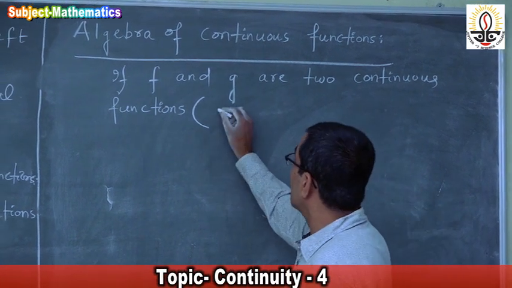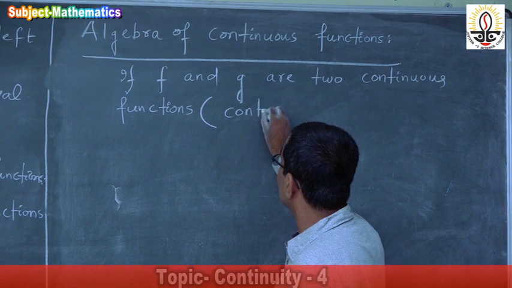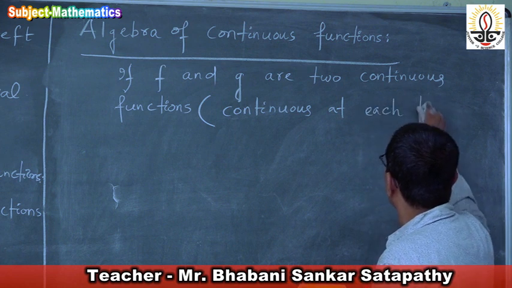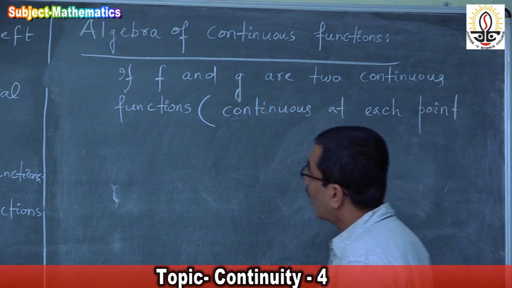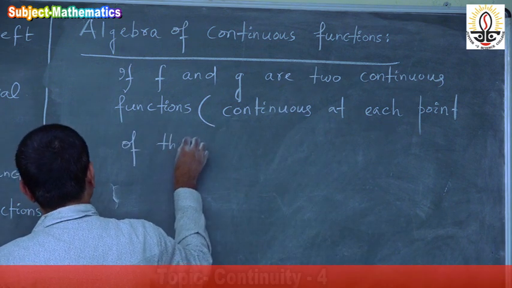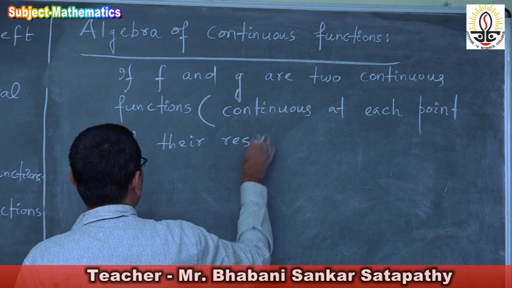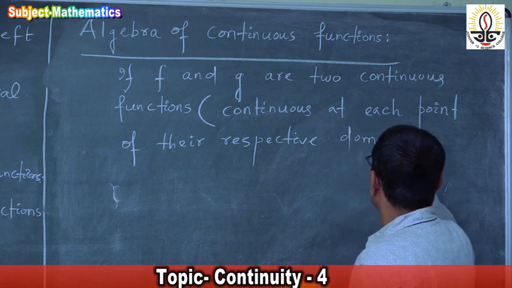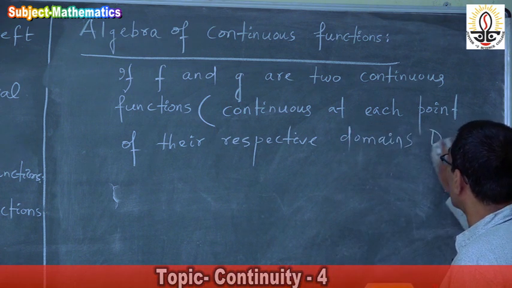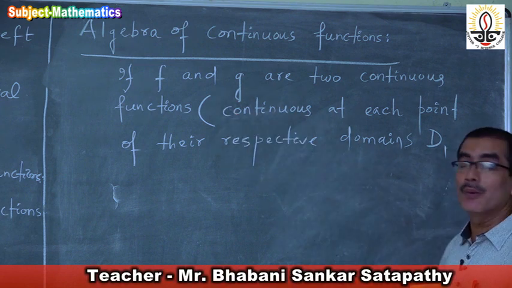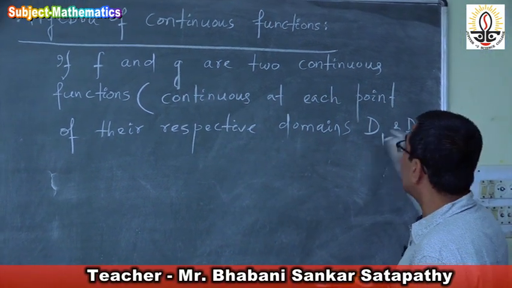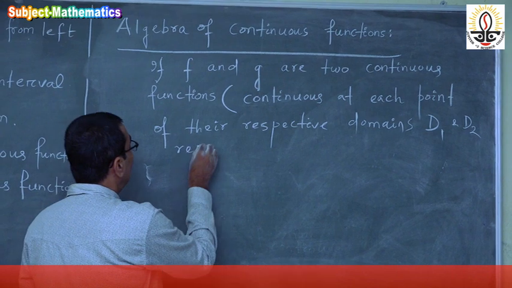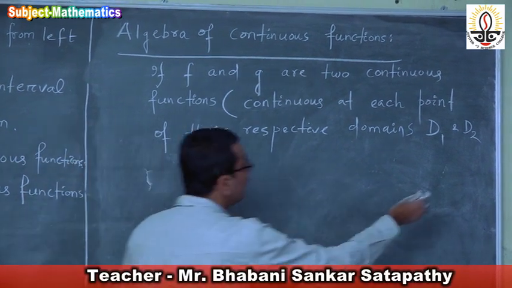Two continuous functions means continuous at each point of their respective domains. Domain of f is D1, say, and D2 is the domain of g, their respective domains D1 and D2.